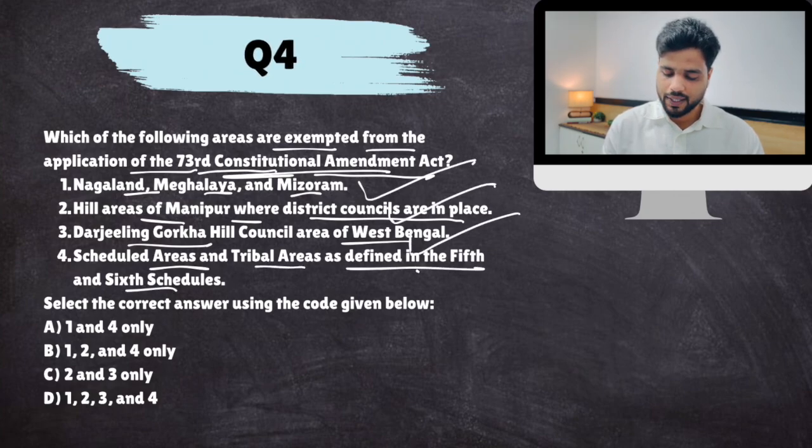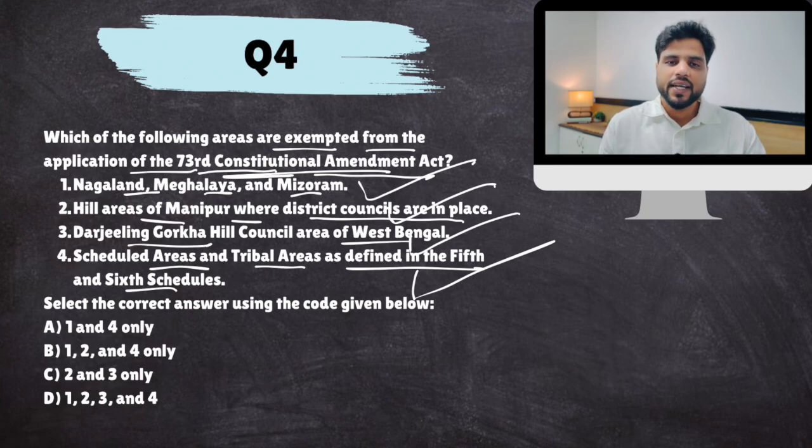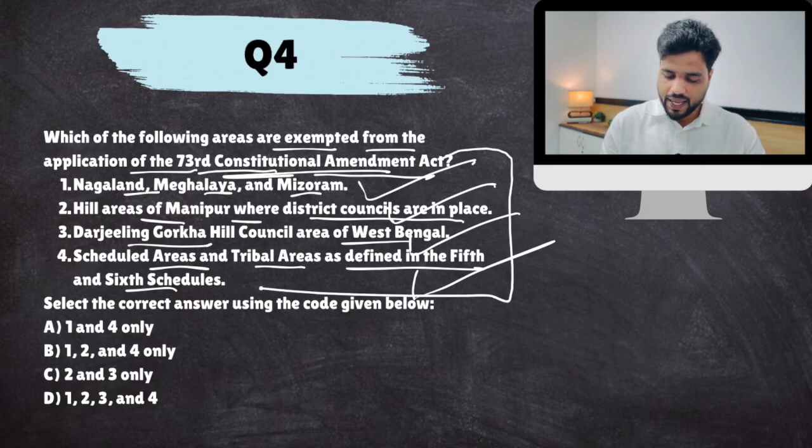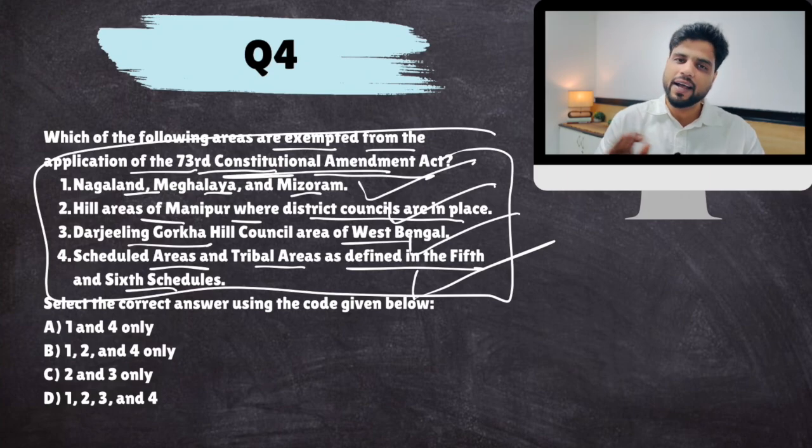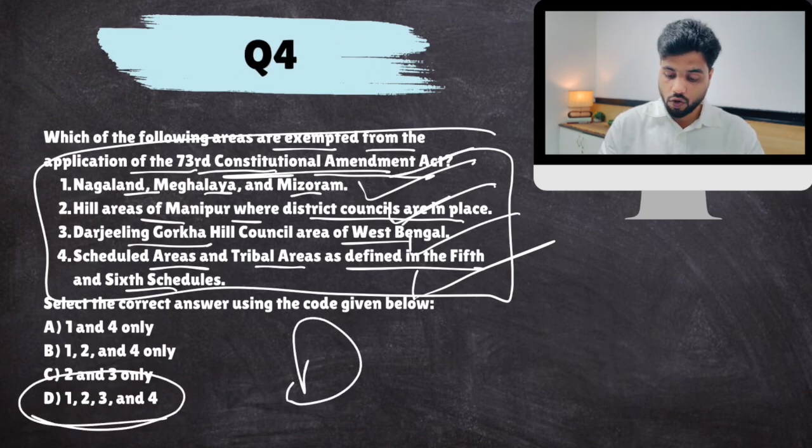All PRIs or 73rd Amendment does not apply to these areas because these areas already have their own system of local governance, and they have their own tribal customs and all. So D. Remember this, all these things. These are the exceptions to 73rd Amendment Act.